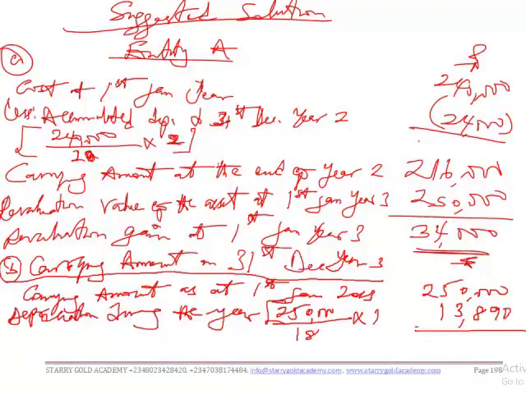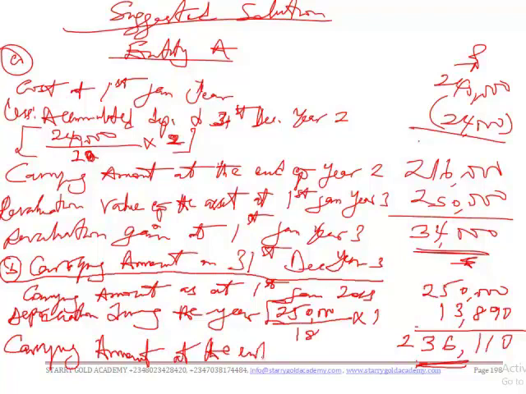So we have a balance of 236,110. These are our carrying amounts at the end of year 3. Are we together?